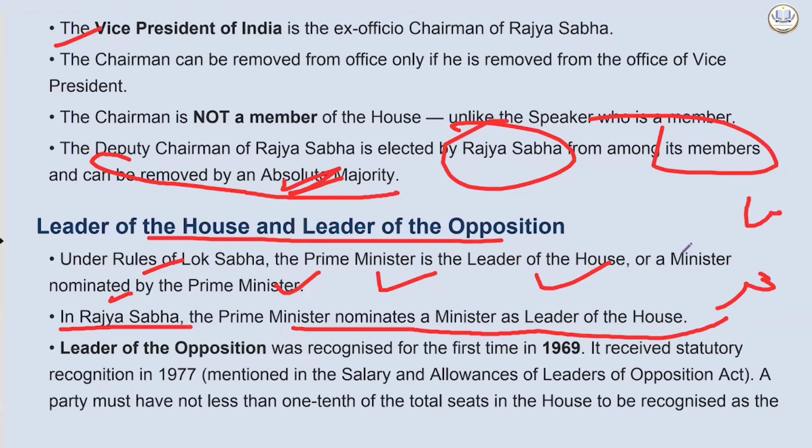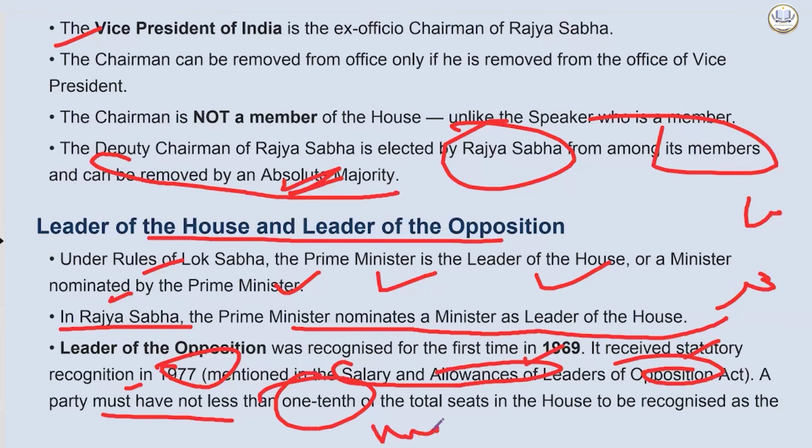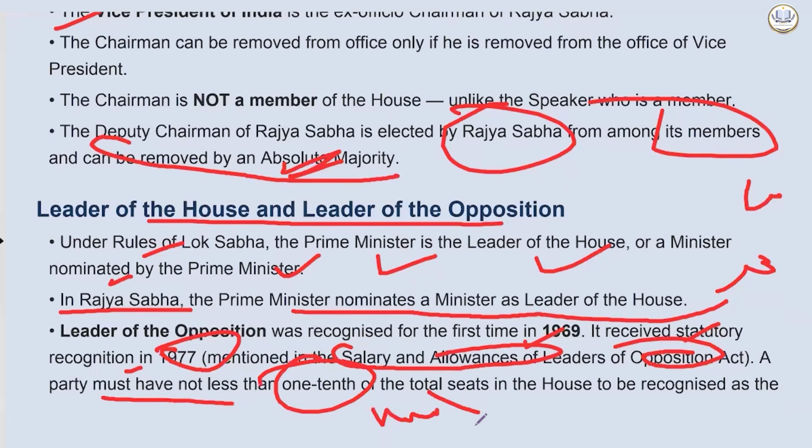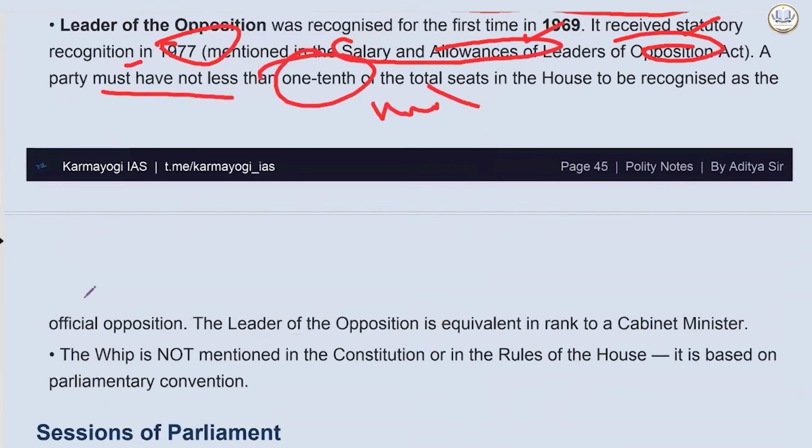Leader of opposition was recognized for the first time in 1969. It received statutory recognition in 1977, mentioned in the Salaries and Allowances of Leaders of Opposition Act. A party must have not less than 1/10 of total seats in the House to be recognized as the official opposition. That was used to deny Mr. Rahul Gandhi the post of leader of opposition once, because that 1/10 was not there. Still, they can do it. The leader of the opposition is equivalent in rank to a cabinet minister.